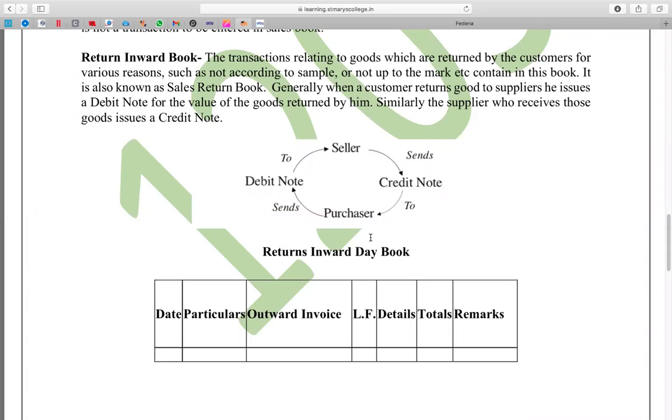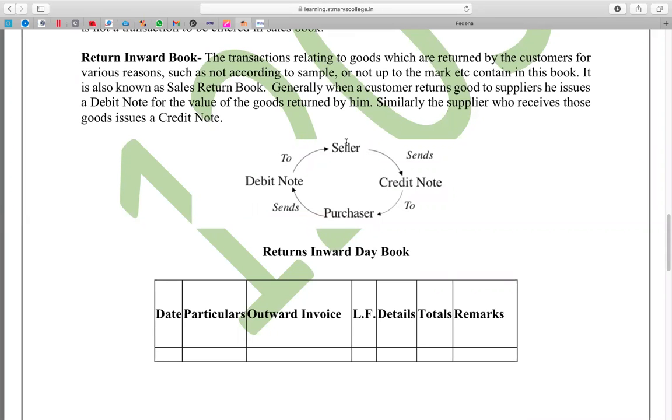The purchaser, let's say, has received 1 lakh worth of goods, and 20,000 worth of goods are not as per the purchase order. He found that they are different from what is mentioned in the purchase order that he sent to us. So 20,000 worth of goods he is returning back. He sends those 20,000 worth of goods back to us, the seller, with a debit note.